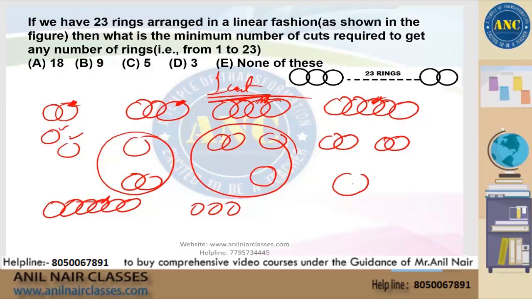So we have 3 rings as a linear chain, another 2 rings as a linear chain, and the third one is separate, right? We can produce 1, we can produce 2, we can produce 3. This is 1, this is 2, that is 3. We can produce 3 plus 1, that is 4. We can produce 3 plus 2, that is 5. And finally, we can produce 3 plus 2 plus 1, that is 6. So all numbers are possible.